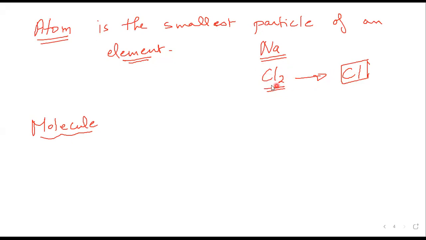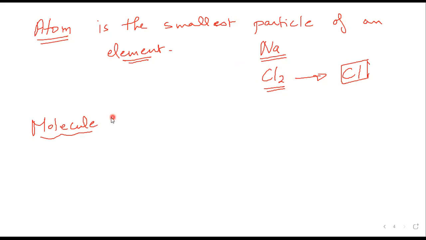The chlorine element has certain properties. It's a gas. It has a greenish yellow color. It's an oxidizing agent. But if we look at the chlorine atom, it doesn't have any of these properties. The properties are completely different. The chlorine atom doesn't represent a chlorine molecule. A chlorine molecule or a chlorine element has certain properties that are not found in a chlorine atom. So the atom is the smallest particle of an element.